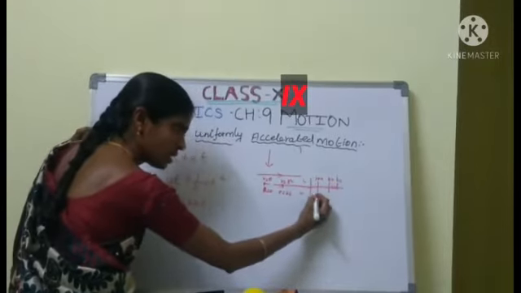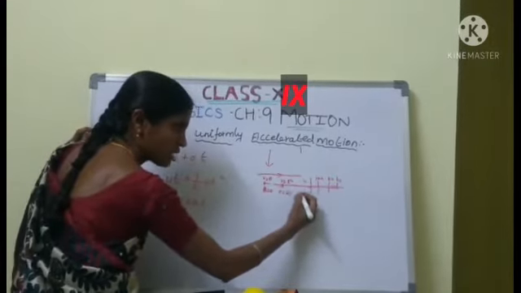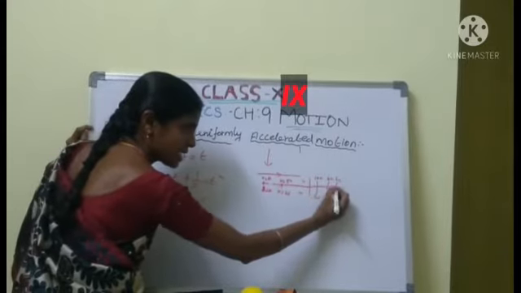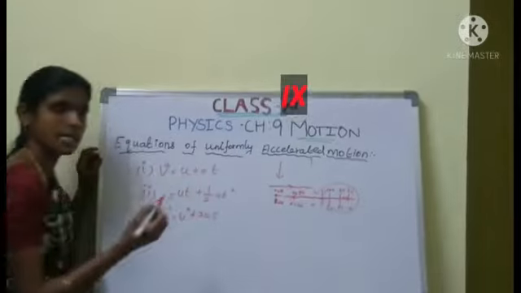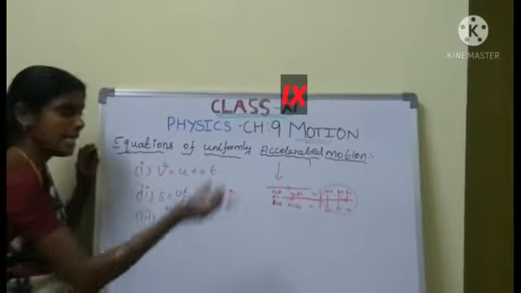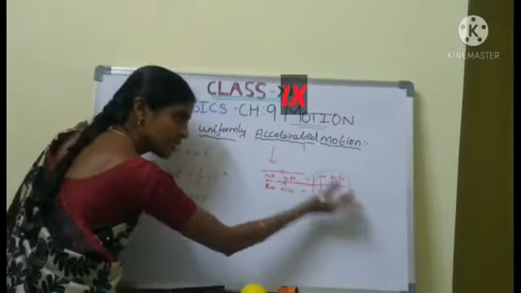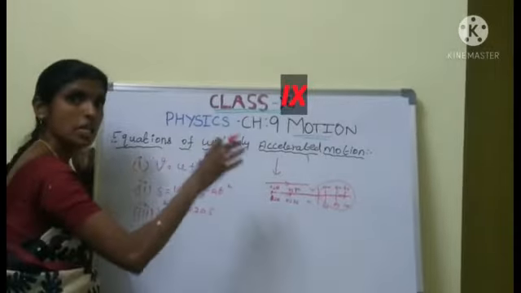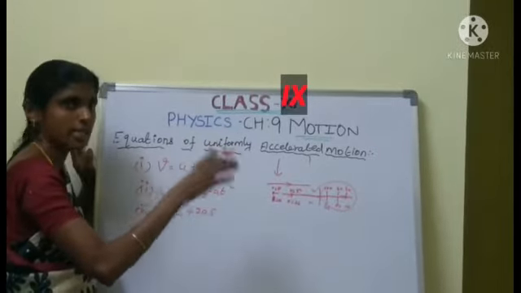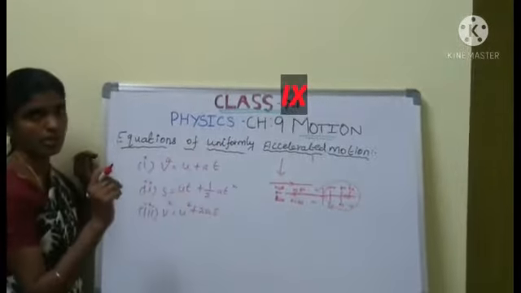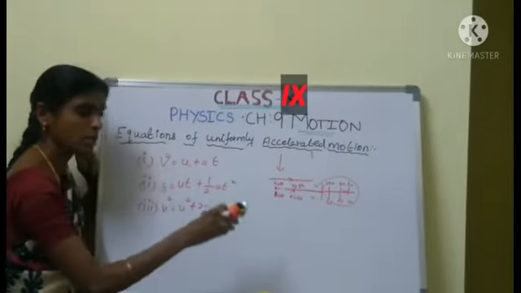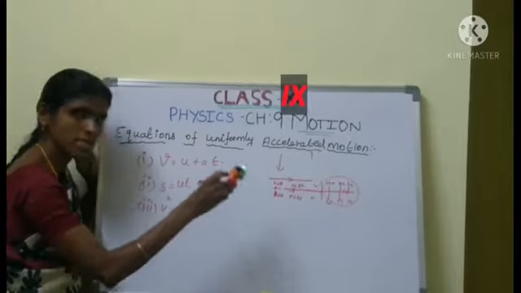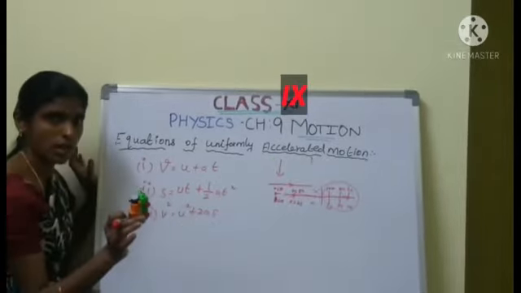Note, the time interval is the same: 2 seconds, 4 seconds, 6 seconds, 8 seconds and 10 seconds. This is also uniformly accelerated motion. Do you understand? Increase the velocity or decrease the velocity, that is the equal amount of velocity change. That is called the uniformly accelerated motion. Whenever we apply the equal amount of velocity and equal intervals of time, that is called the uniformly accelerated motion. Are you clear?